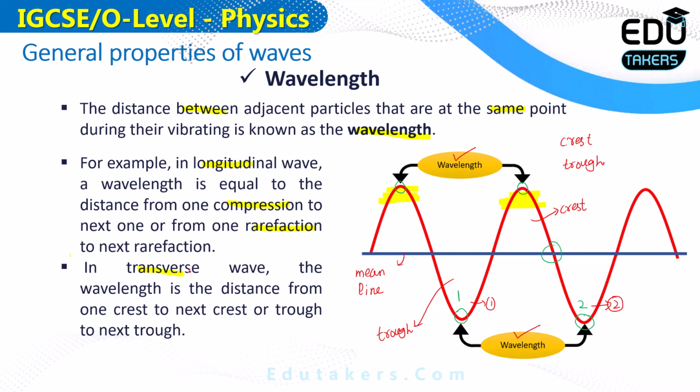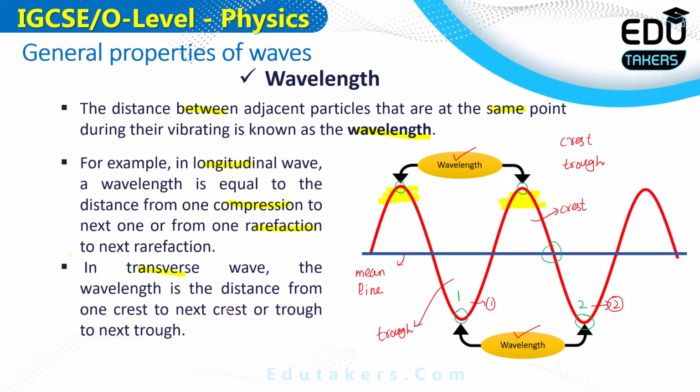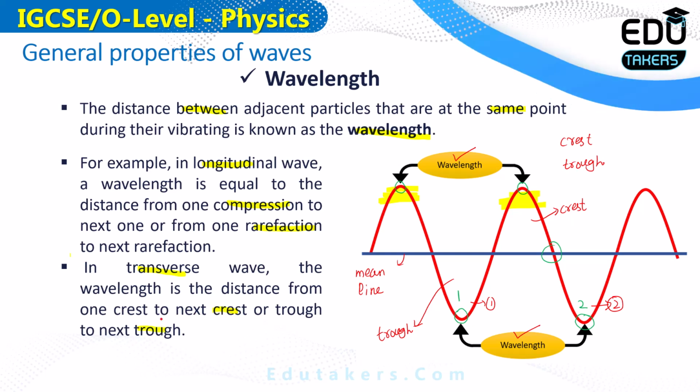Similarly, in the transverse wave, the wavelength is the distance from one crest to the next crest or one trough to the next trough. Wavelength is just a distance, so it is measured in meters. I can simply say that the unit of the wavelength is the meter.